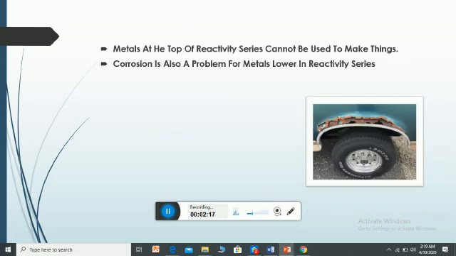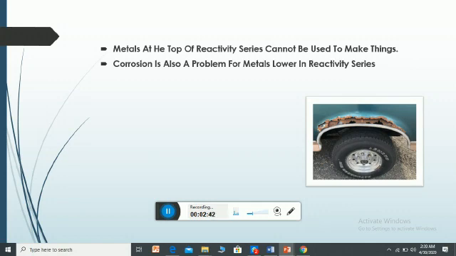So metals which are high in the reactivity series, which are most reactive, cannot be used to make different things. If we take the example of a car, we cannot make a car with a highly reactive metal because it will corrode quickly, it will react quickly with acid, with air, with oxygen as well.